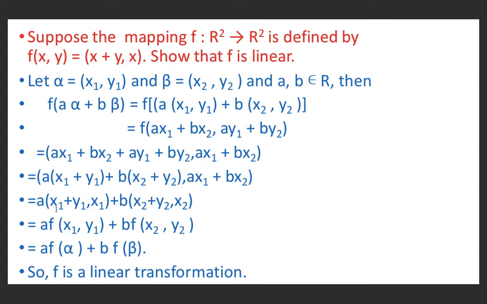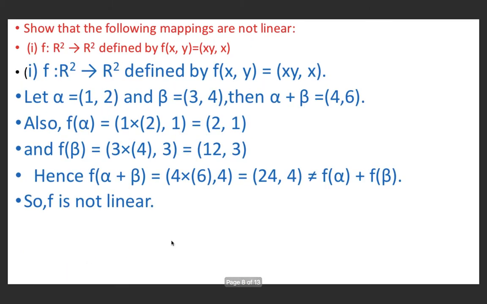So f(x1, y1) is (x1 + y1, x1). So this is a f(x1, y1), and the second is plus b f(x2, y2), because here it is x2 + y2 and then x2. So b f(x2, y2). So f(x1, y1) is f(α), f(x2, y2) is f(β). So a f(α) + b f(β). So f is a linear transformation.